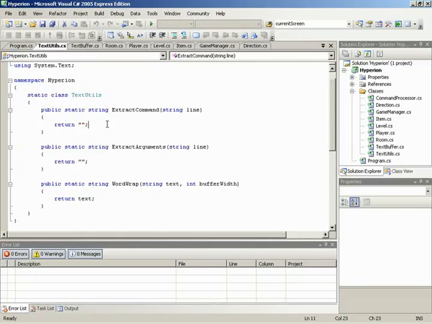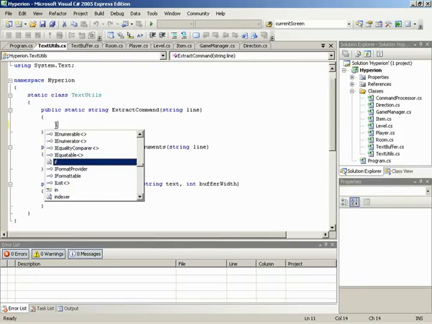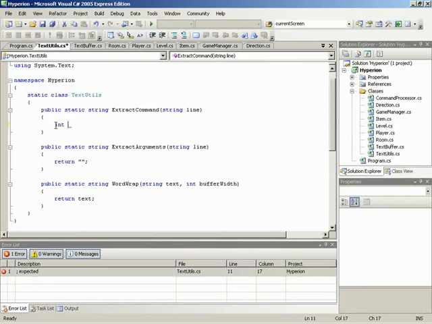Right. Now, in order to get the command separated from the rest of the line, which are the arguments, the way Hyperion works is that you type in the command and use a space as the separating character. We need to find that space within the given line. Okay. So the first thing we'll do is look for that space, and if we find it, we'll store it. So we'll need to start a variable to possibly store this value, and we're going to call this variable index.